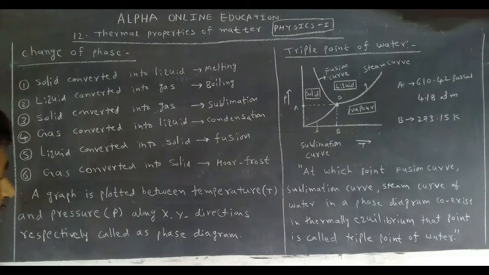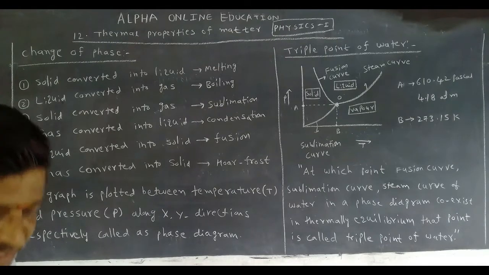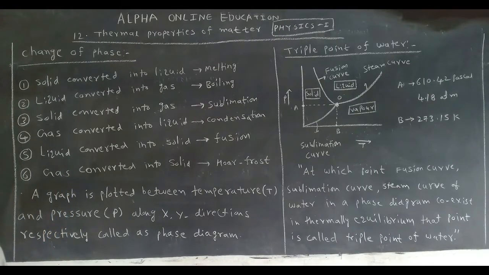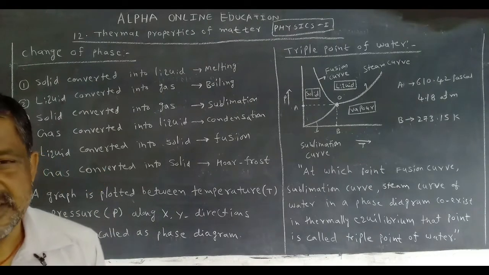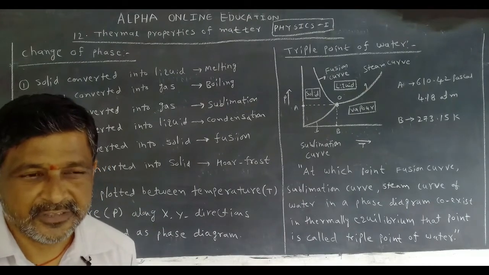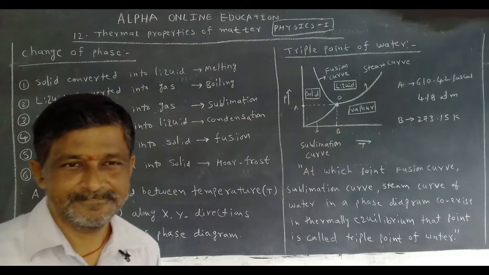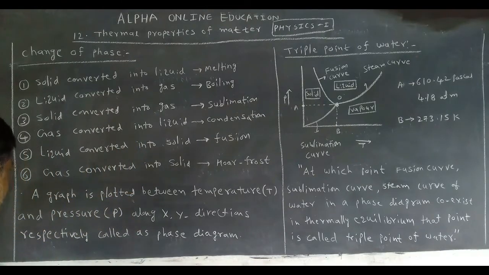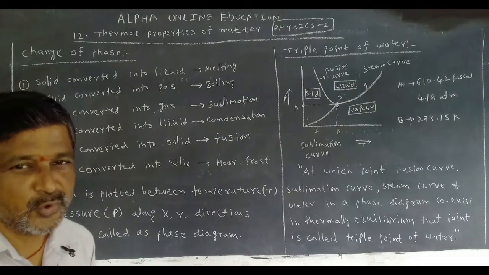The gas converted into solid is called hoarfrost. Due to the hoarfrost, in summer season, we can see hailstone rain. What can we observe? Hailstone rain. The gas converted into solid is called hoarfrost. Due to the hoarfrost, in summer, we see hailstone rain.